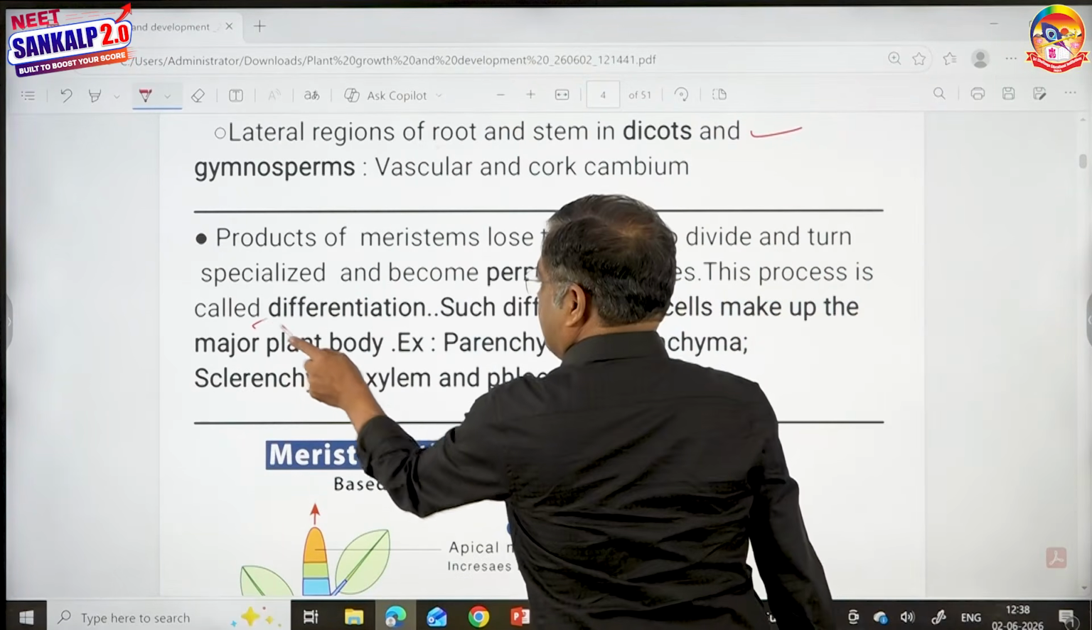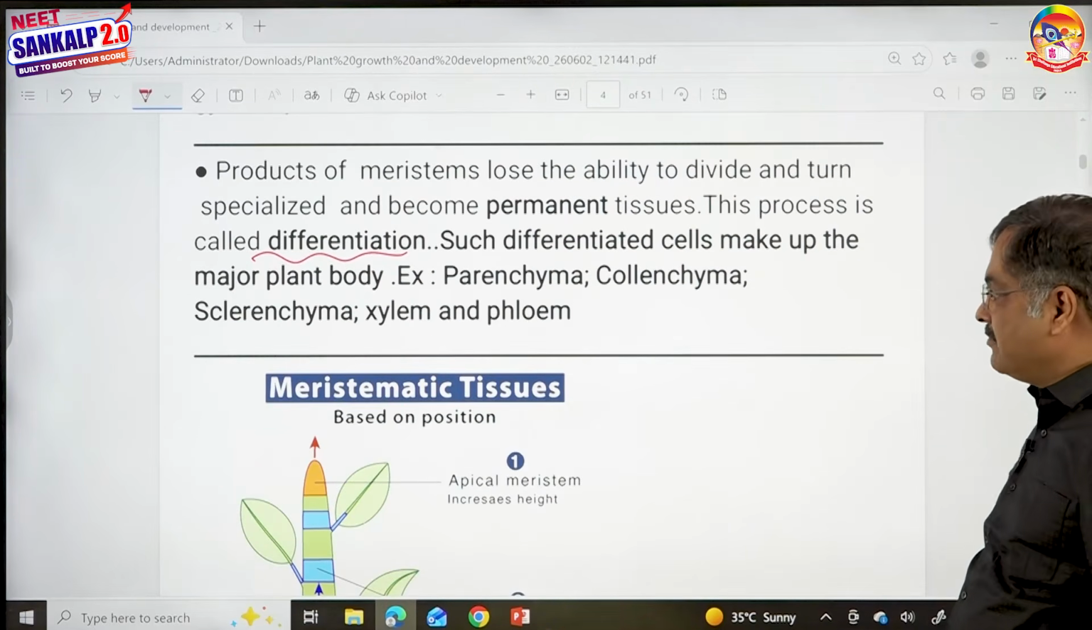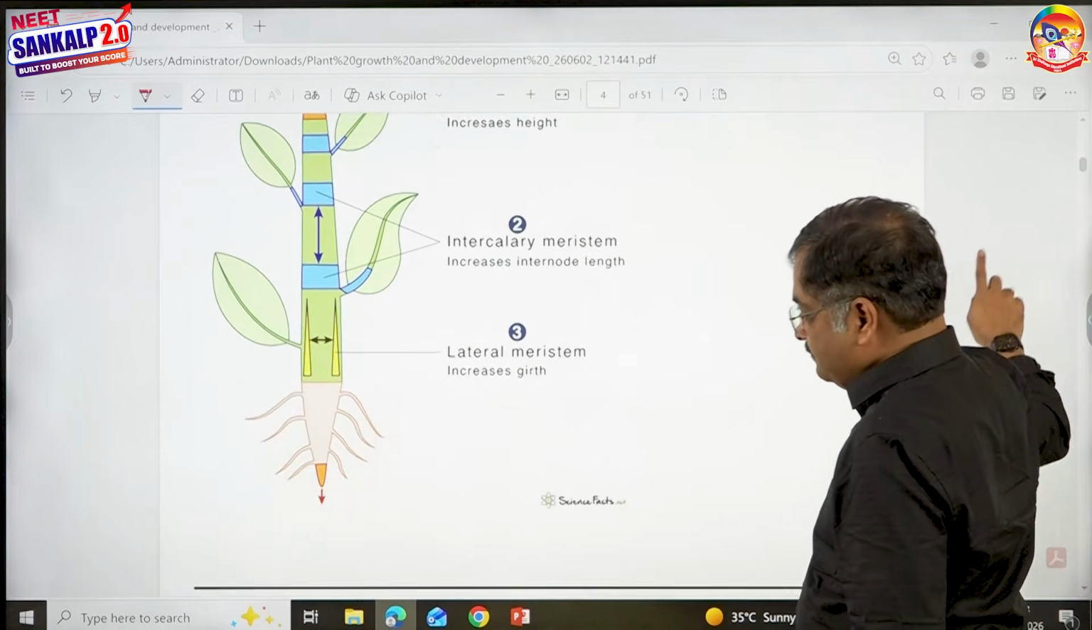Products of meristems lose the ability and become permanent. This process is called differentiation. Such differentiated cells make up the primary plant body, which includes all these tissues. This is simple to remember.